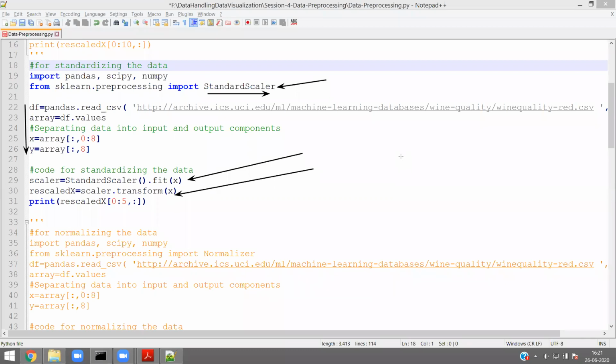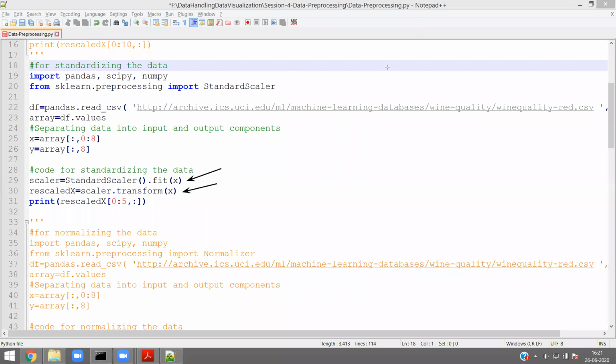Then that scaler object dot transform my x, and I am catching it into the rescaled object. That's all. Very simple, only two lines. Every time you have to define the pre-processing, and from that object you have to transform. These are only the syntax, which you can become familiar with.